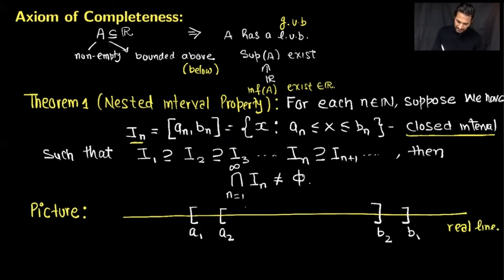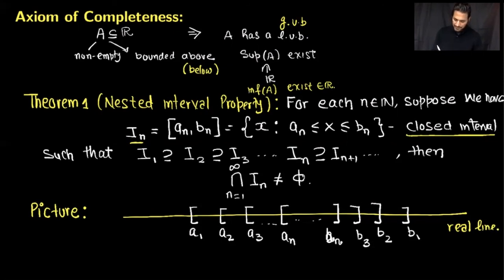And the interval [A3, B3] is again contained in the interval [A2, B2], and so on. This process keeps going on, so [An, Bn] is contained in the previous one, and this process goes on forever.